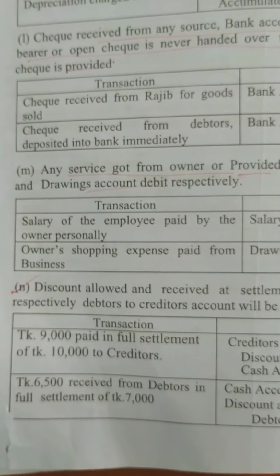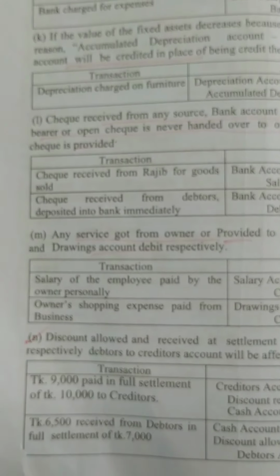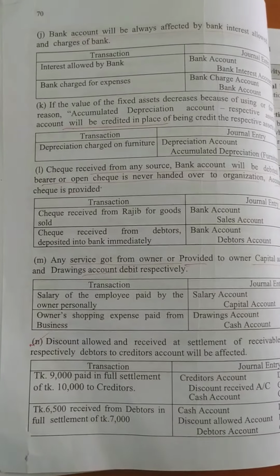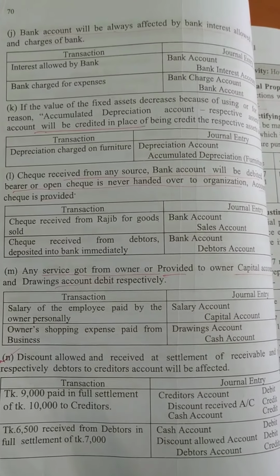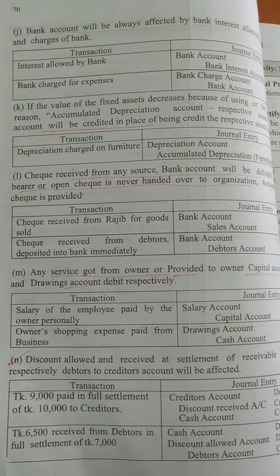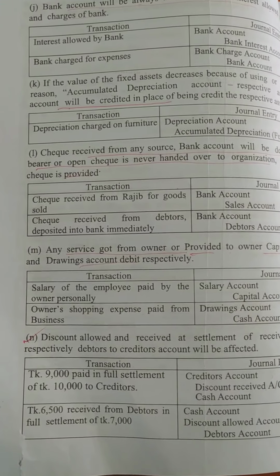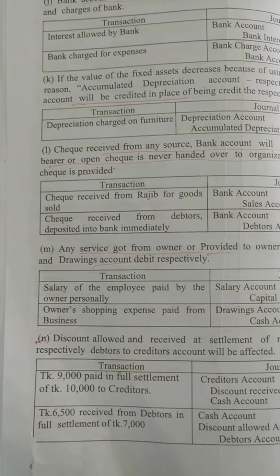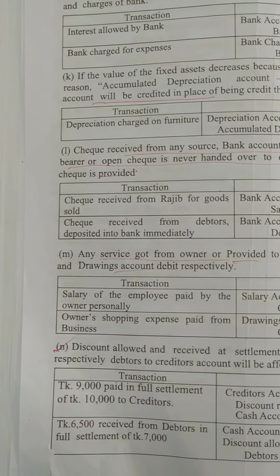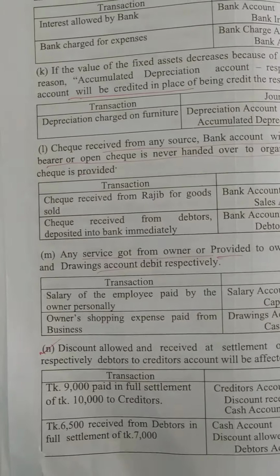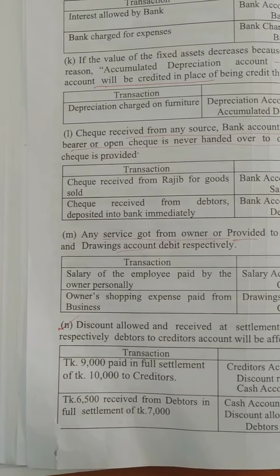Same way, if the owner takes anything from the business for his personal use, we know it is drawing. Owner can take goods, owner can take cash, whatever it is. If anything the owner has taken from the business for personal use, that will be treated as drawings. So drawings account debit. If cash, then cash account credit. If goods, then purchase account credit.